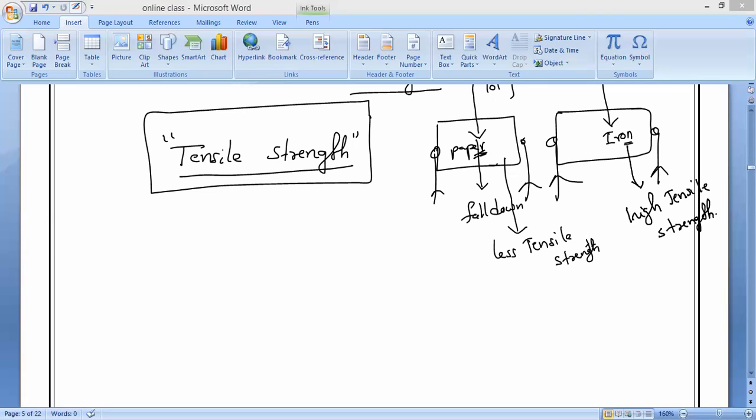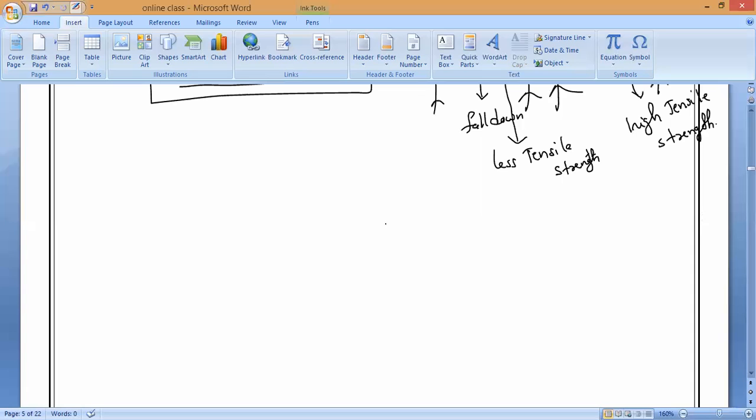But here also an exception is there. Let me see who will guess. What is the exception? Two metals do not have high tensile strength; they have low tensile strength. What are the two metals? Sir, sodium and potassium. Sodium and potassium. And one metal is liquid. What is that metal? Mercury.